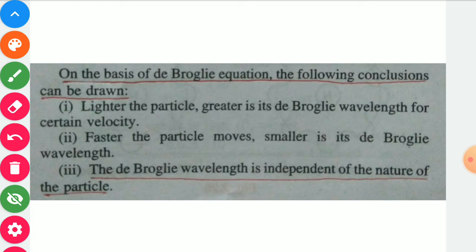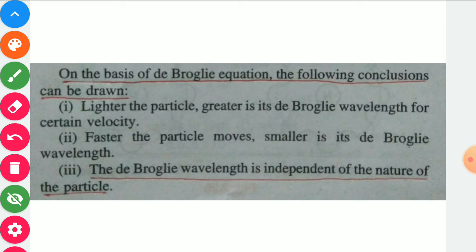Next point is, faster the velocity, faster the particle moves, smaller the de Broglie wavelength. Again, lambda is equal to h upon mv. So according to the situation, faster the particle, meaning velocity is more, at that time wavelength will be less. Velocity is in the denominator, so obviously when we solve the problem, the wavelength will be smaller if the velocity is more.